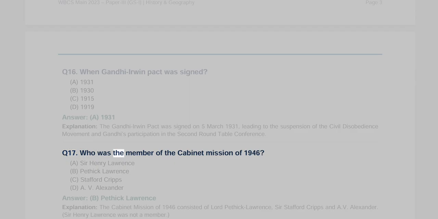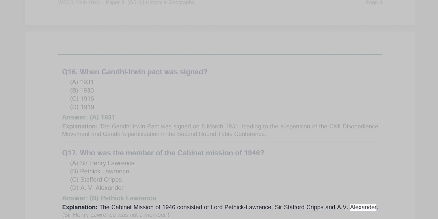Q17. Who was the member of the Cabinet Mission of 1946? A. Sir Henry Lawrence, B. Pethick Lawrence, C. Stafford Cripps, D. A. V. Alexander. Answer B, Pethick Lawrence. Explanation: The Cabinet Mission of 1946 consisted of Lord Pethick Lawrence, Sir Stafford Cripps and A. V. Alexander. Sir Henry Lawrence was not a member.